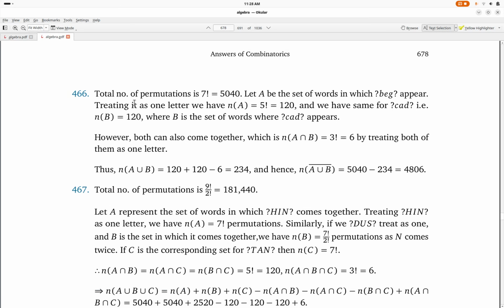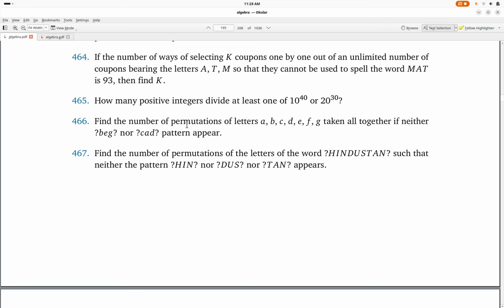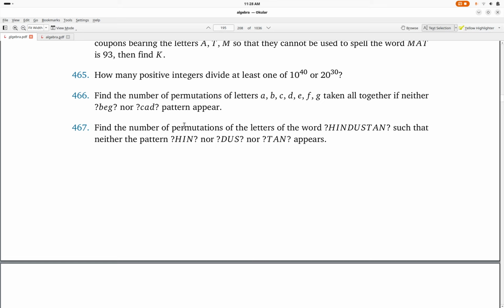So total number of permutations is 7 factorial. Okay, here also the same problem is there. Looks like a typing mistake, and copy and paste. Let's see, okay. NA, so 5 factorial is that. I will skip this question, okay. We will skip and do it in the next video.